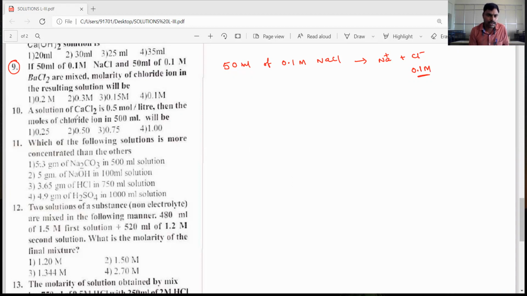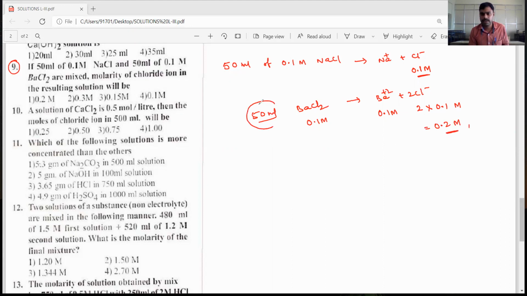Now the second one, another mixture is barium chloride, BaCl2. The BaCl2 concentration they gave 0.1 molar, and it is also 50 ml. Now it will be ionized to give Ba 2 plus and 2 chloride ions. Now here, barium ions concentration is 0.1 molar, and the chloride ions concentration is 2 into 0.1 molar, which is nothing but 0.2 molar, and the volume is 50 ml.